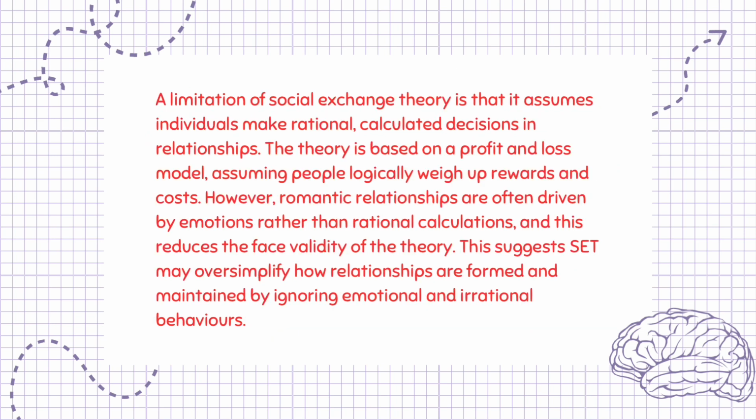A limitation of social exchange theory is that it assumes individuals make rational, calculated decisions in relationships. The theory is based on a profit and loss model, assuming people logically weigh up rewards and costs. However, romantic relationships are often driven by emotions rather than rational calculations, and this reduces the face validity of the theory. This suggests SET may oversimplify how relationships are formed and maintained by ignoring emotional and irrational behaviors.